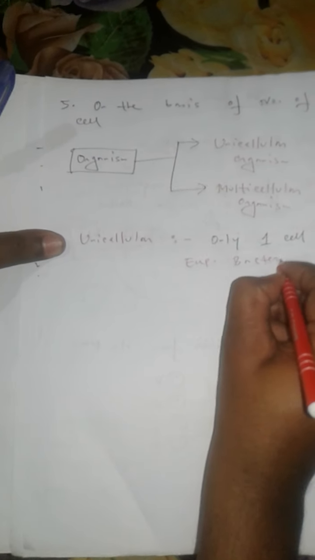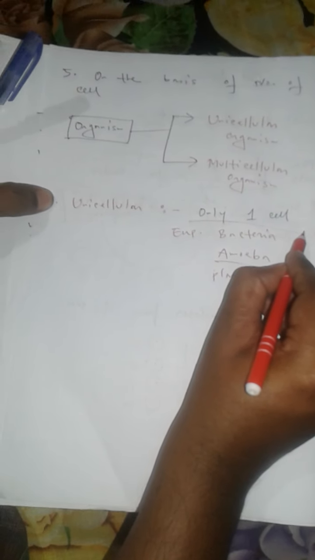The organism whose body is made of only one cell, then the organism is called unicellular organism. For example, bacteria or amoeba or plasmodium.